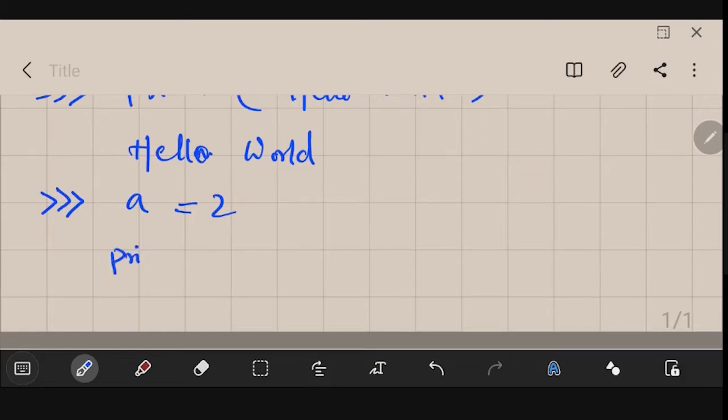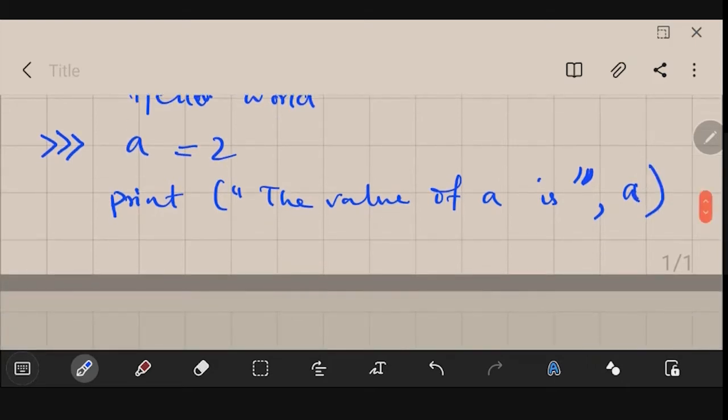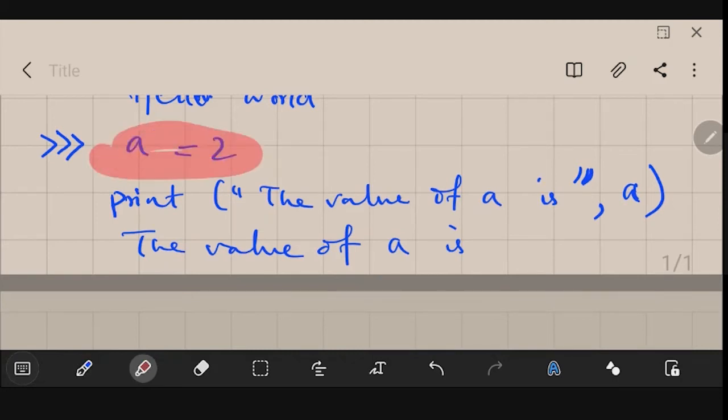So for that you could type print, then in double quotes, the value of a is. So this is the message that you are going to display, and then the number. Just give a comma after the closing double quote and then type a. So what will be the output? It will display the value of a is, and the value we have stored in a. If you recall, in a we have stored 2, so it will just give you the value 2. So in this way it will be executed.